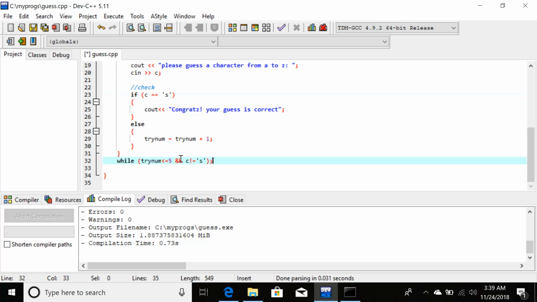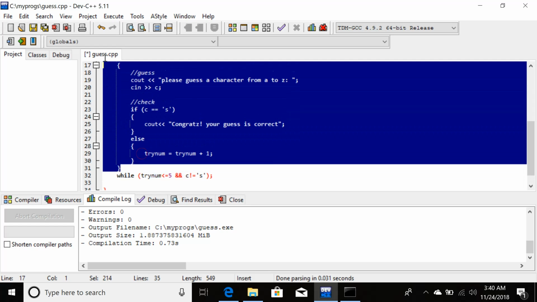So if try num is less than or equal to 5, this is true. It means the user still has tries, and then C, the character which has been guessed, is also not equal to S, so he has not guessed it correctly. If both conditions are true, then the block of code will be executed.